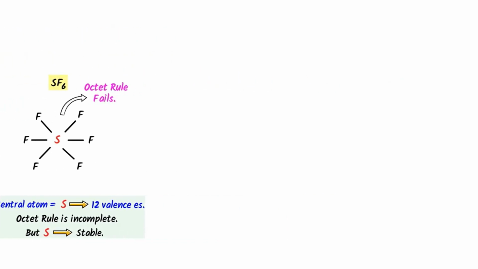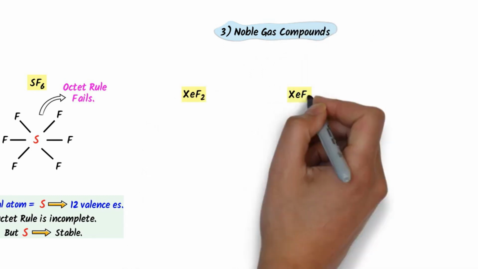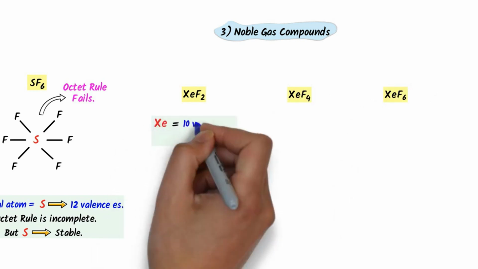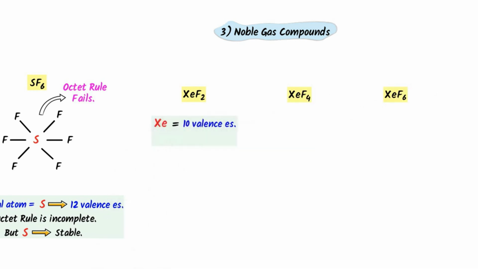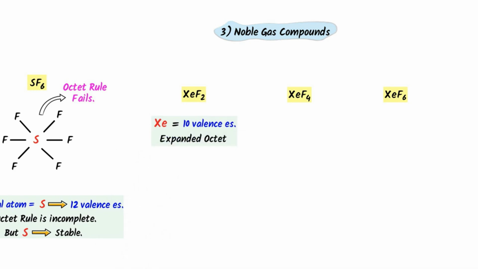Now the third limitation of octet rule is noble gas compounds. For instance, consider these compounds of xenon fluoride. We know that in xenon difluoride, xenon has 10 electrons, which is an example of hypervalent species or expanded octet. In xenon tetrafluoride, xenon has 12 electrons.